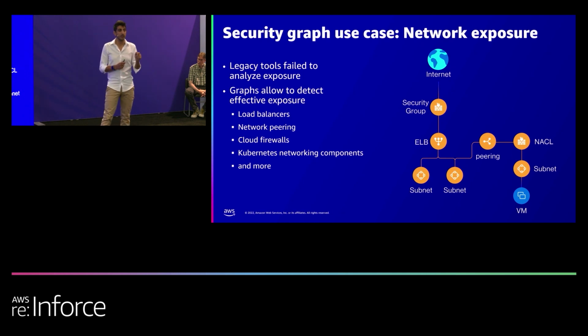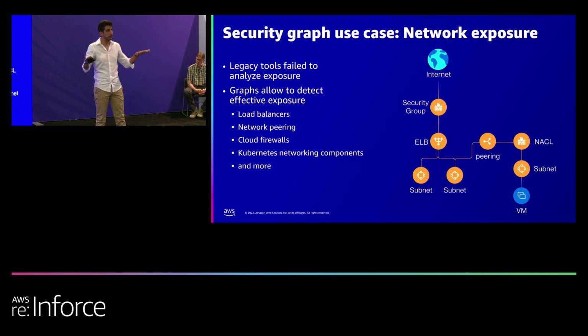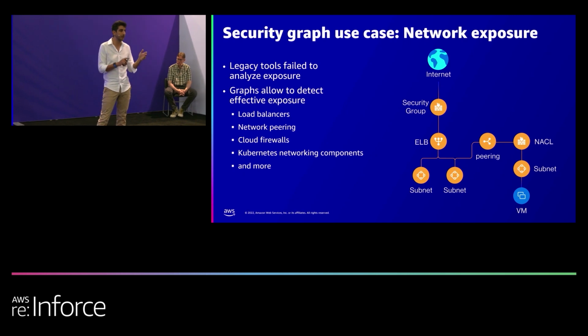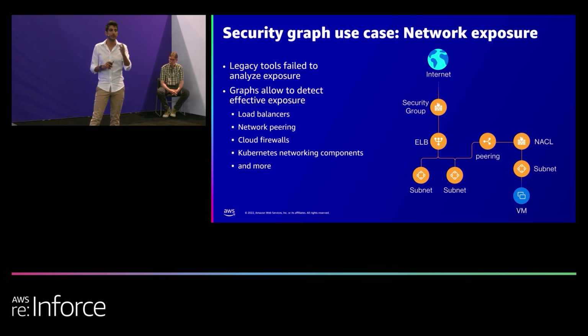Same thing about inspecting security groups. Very noisy. Maybe I have a security group that is open, but there is nothing behind it. Do I need to fix it? Is there a real risk? No. So in order to solve it, what we actually did, we modeled the entire network configuration topology, the rules, on a single graph. This allows us to take load balancers, peering relationships, routing rules, security groups, Kubernetes configurations, and layer everything on a single graph and then ask a very simple question.